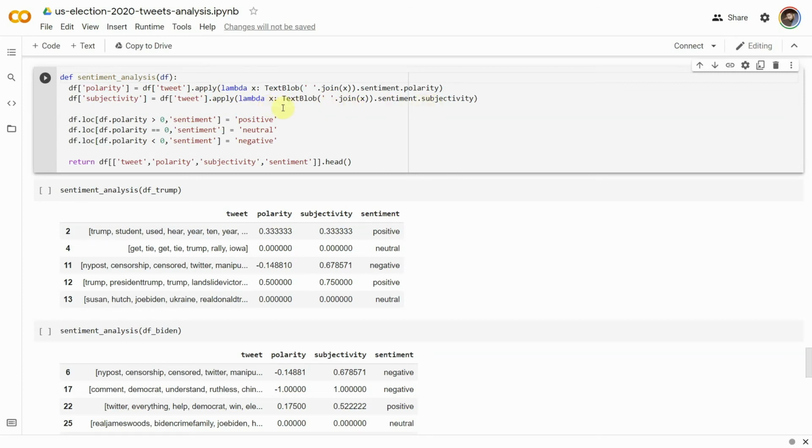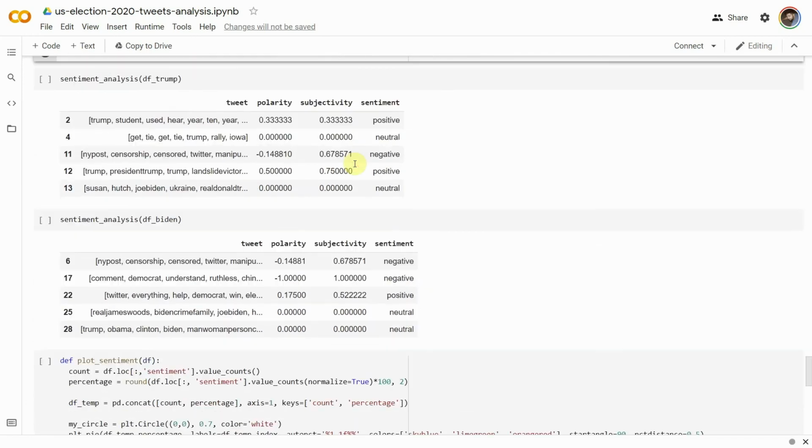Here, in the first statement, we use the lambda function to apply the TextBlob function to every tweet, extract the polarity, and assign it to the polarity column. Similarly, the lambda function is then used to extract subjectivity of every tweet and assign it to the subjectivity column. And lastly, based on the polarity, positive, negative, or neutral sentiment is assigned to every tweet in the sentiment column. Then, the sentiment analysis function is executed one by one for both the df_trump and df_biden data frames. The output of the function looks like this.